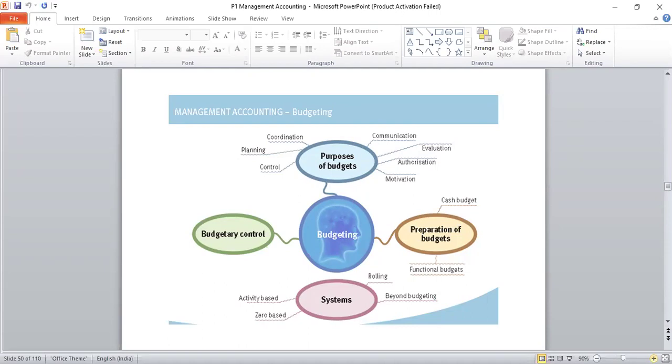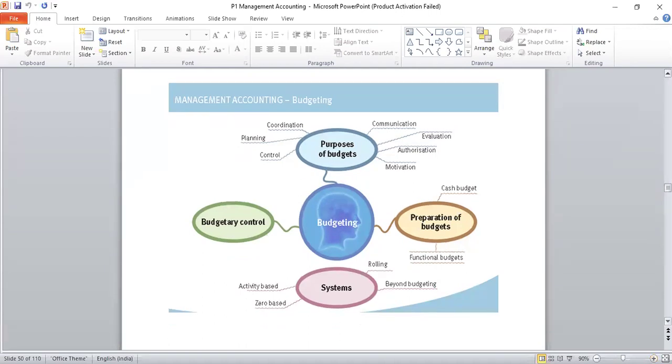But first, if we understand what a budget is, what do you think is a budget? You can also write your answer in the chat box if you don't like to speak on the mic. You can also put your answers in the chat box. What do you think is a budget?